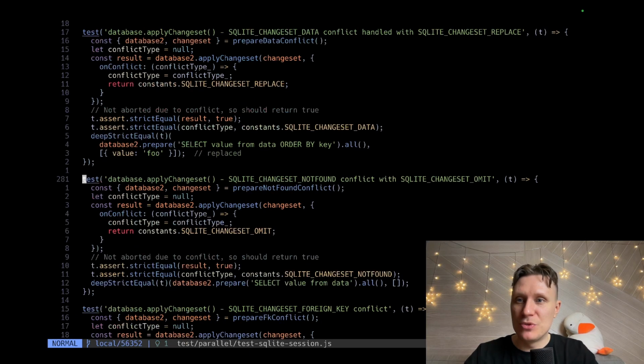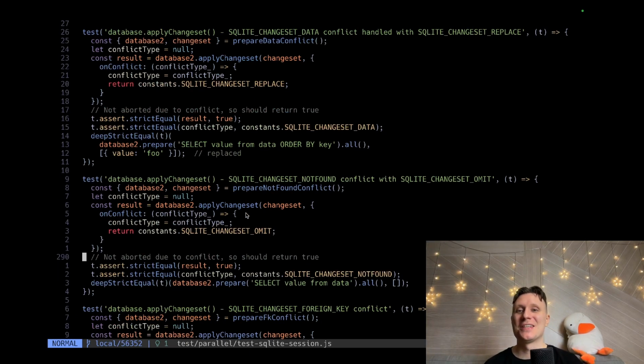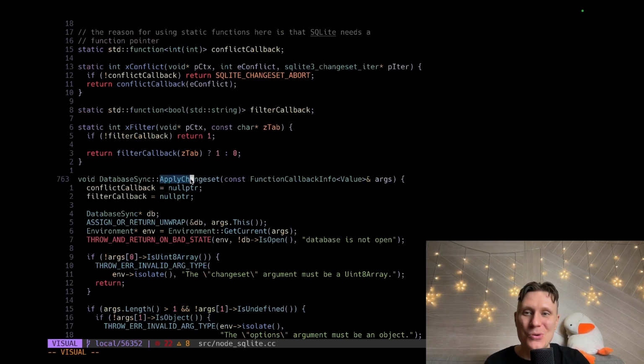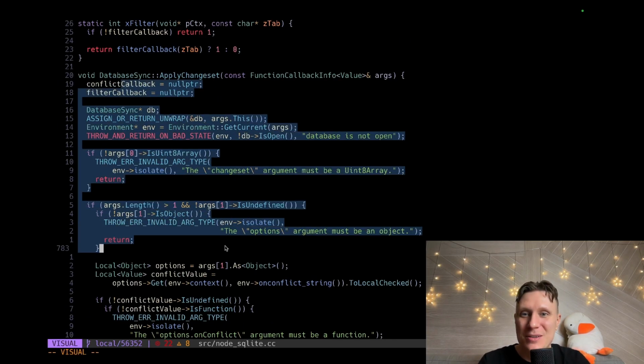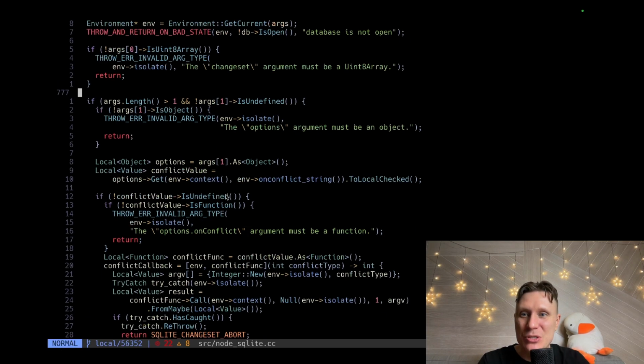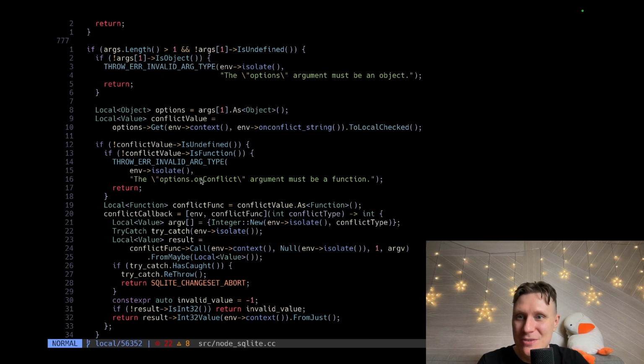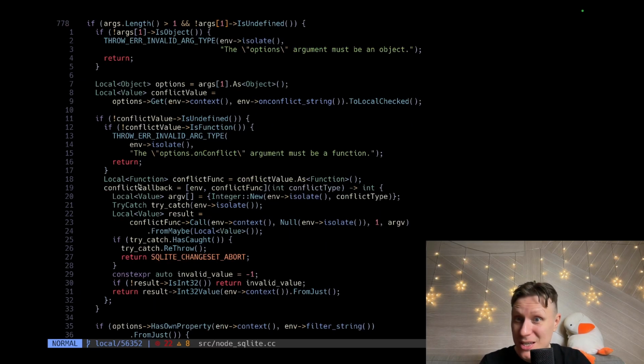So let's jump to here. So guys, now I understand this. We have apply change set. In this apply changes, we will call this C++ function. This function will do some playing around with converting JavaScript to C++. We're converting it. We're building our callback.